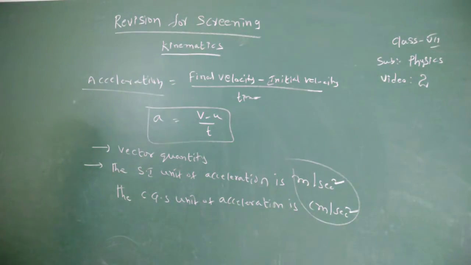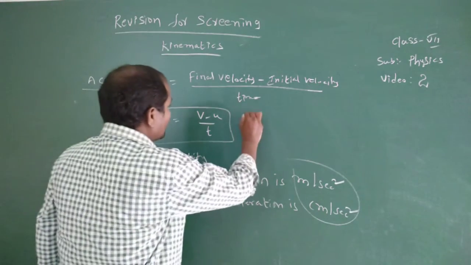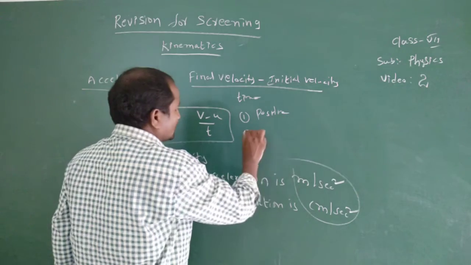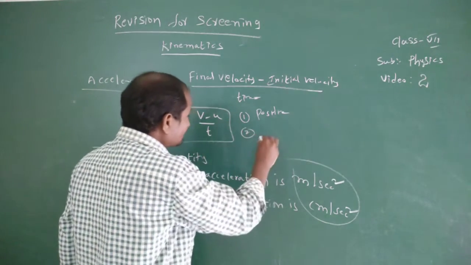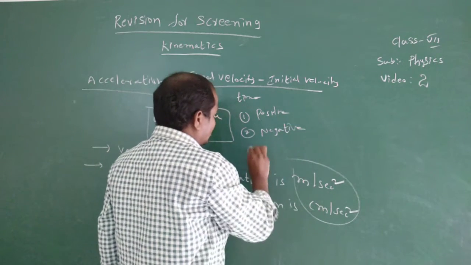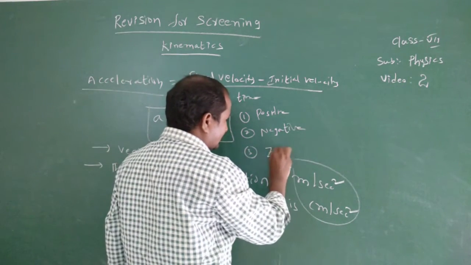So acceleration can be divided into three types. First one is positive acceleration. Second one is negative acceleration. And third one is zero acceleration.